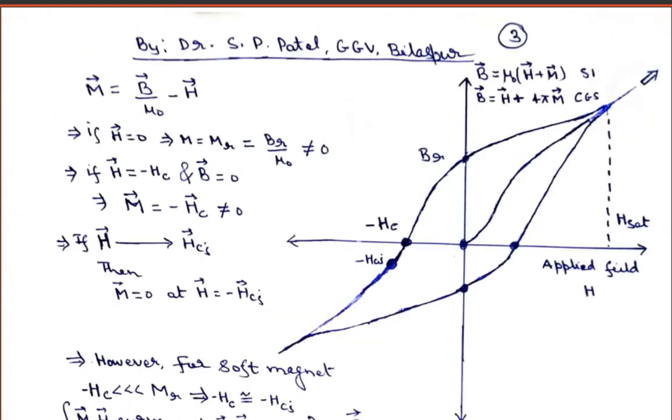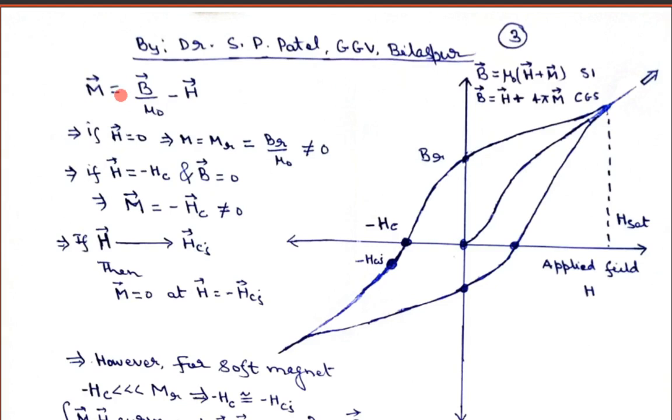Now if you go to the next page and try to plot the curve between the external applied magnetic field and the B vector, as I discussed earlier, a graph may be plotted between B and H, and a graph may be plotted between M and H. On the previous page I discussed the graph between M and H, known as the MH curve.